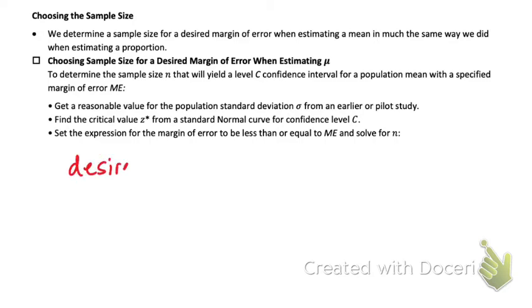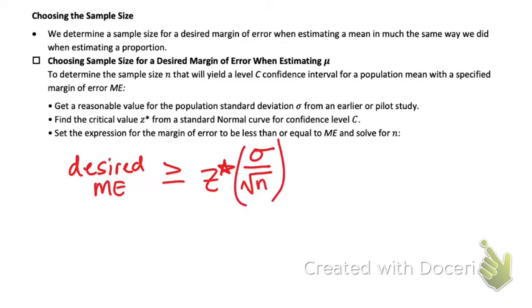Desired margin of error has to be greater than or equal to the z-star critical value times the standard deviation of the population divided by the square root of the sample size. Now, there's some things here that you might be questioning. First of all, Miss Lakey, why did you tell me that I need to use a t-star for means and now you're throwing a z-star up in here?